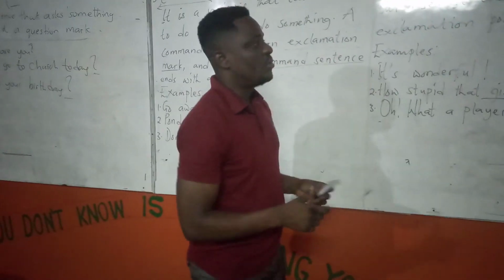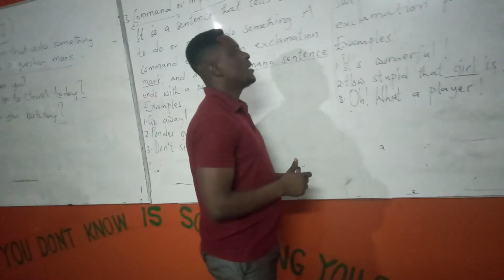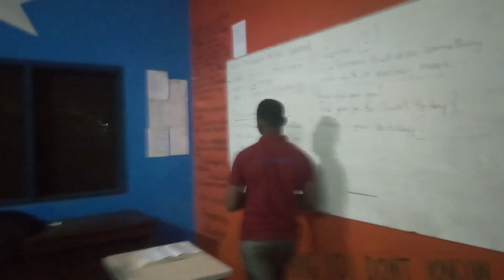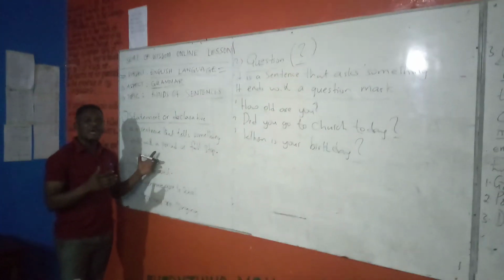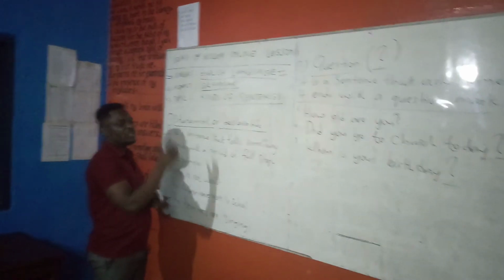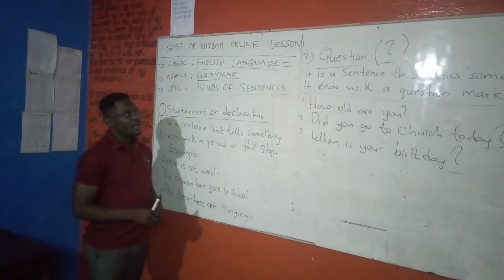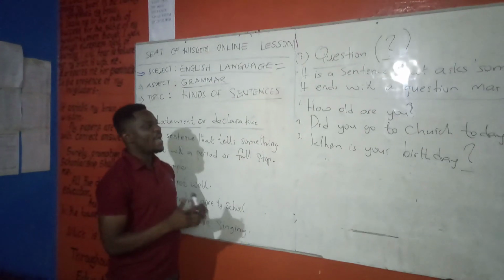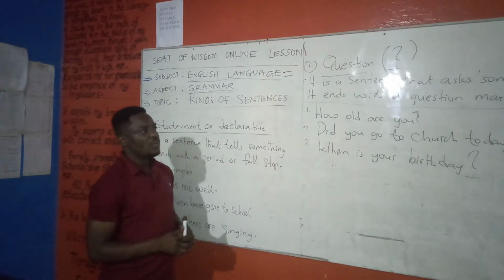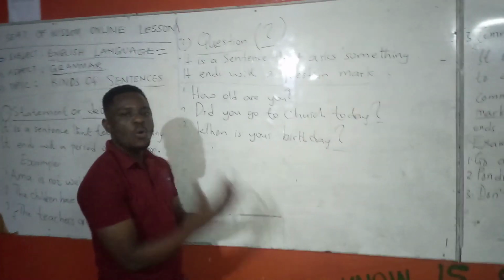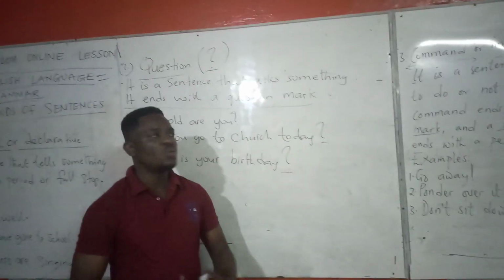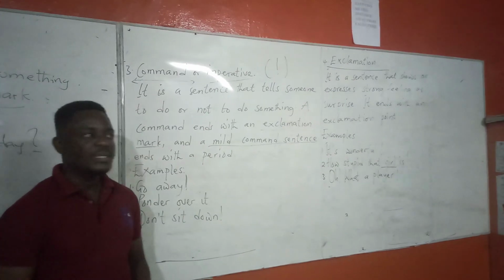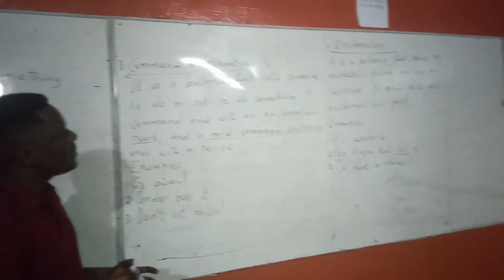In a nutshell, I am talking about kinds of sentences. I started with a statement, an example of a sentence, which ends with a full stop and tells something. I proceeded to a question, which ends with a question mark. We saw imperative sentences that give commands and command us to do or not to do something. And finally, we have to look at exclamation sentences. These sentences, what they do is that they show